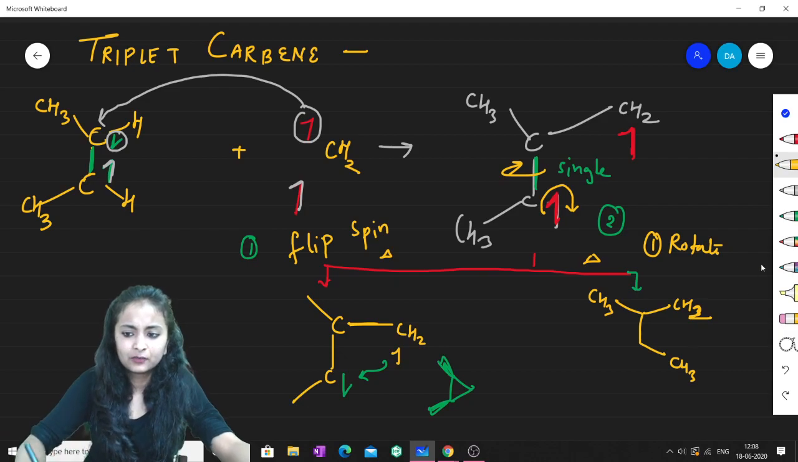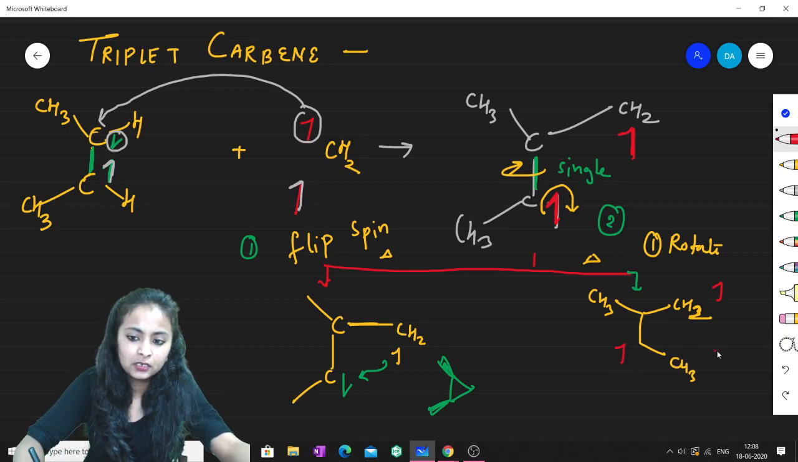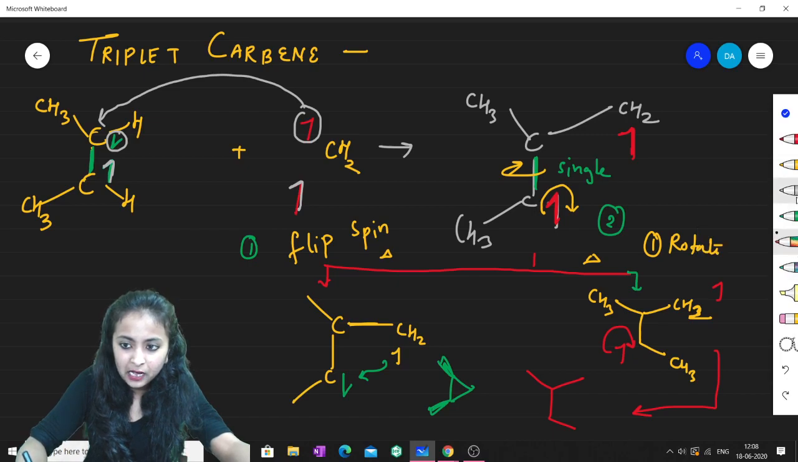this will be trans. Okay, now the spins are like this and this is like this, so after rotation there will be a spin flip, and after the spin flip it will be like this now, and they will interact and form another product. I hope this is very clear to you all. There will be the formation of this product, and you can easily see they are in opposite manner.